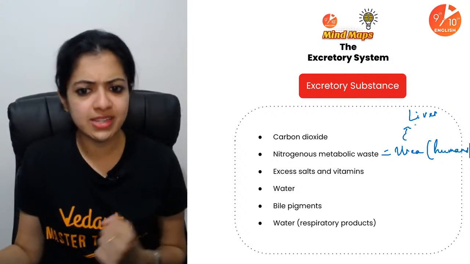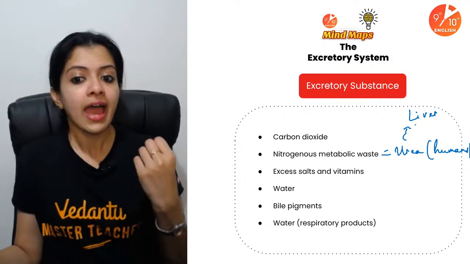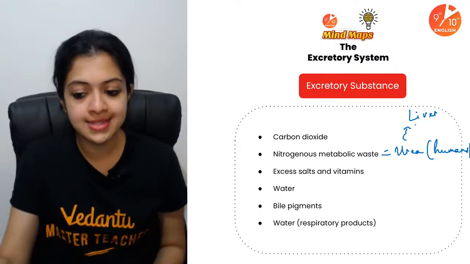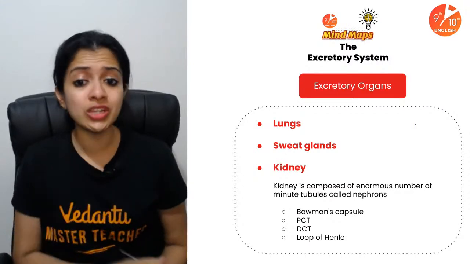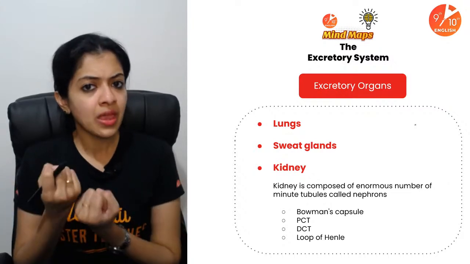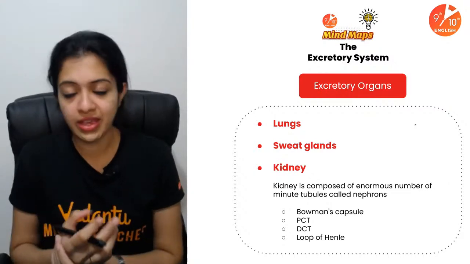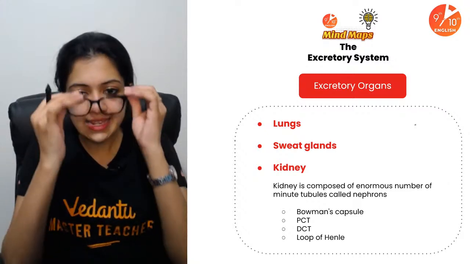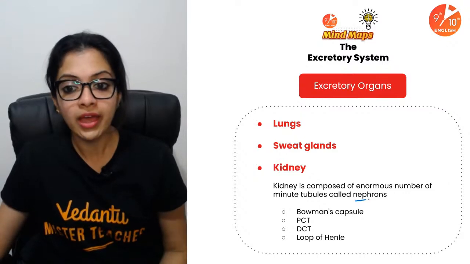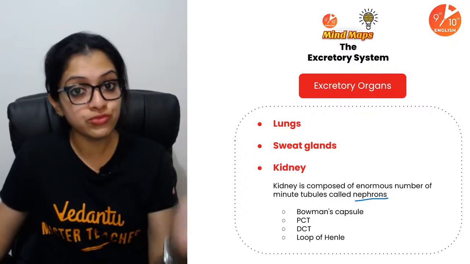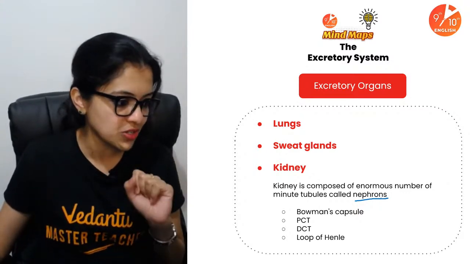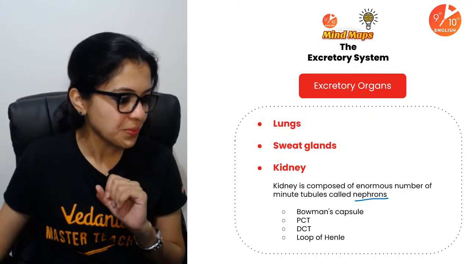Then, of course, excess salts and vitamins, water, bile pigments, and respiratory products. I mean, water vapor and any other gases that it may contain. The chief excretory organs, we could say, are lungs and sweat glands act as a sort of secondary set of excretory organs, but kidneys are going to be your primary excretory organs. And kidneys are composed of so many millions of functional units, which we call nephrons. Structure of nephron, children, very important for you to know, right? Very important for you to know.